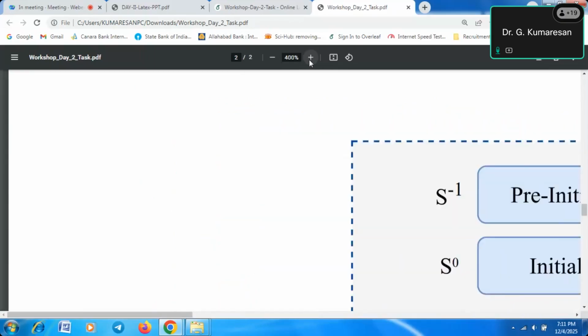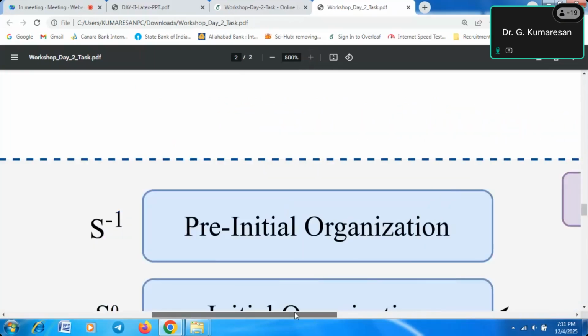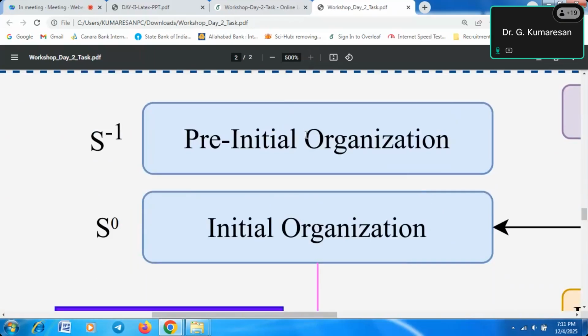If I'm increasing the zoom size, the text clarity may not be compromised. You see, it is 500, so 500 is the maximum level. Even if you increase this zoom level, the text clarity does not get compromised. That is the beauty of uploading PDF and SVG documents into a LaTeX document. That is the advantage.